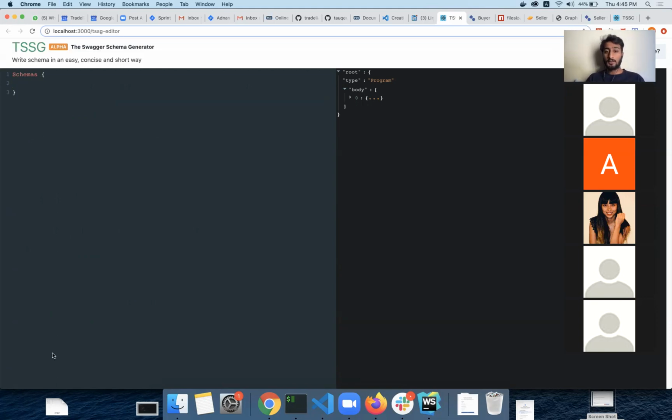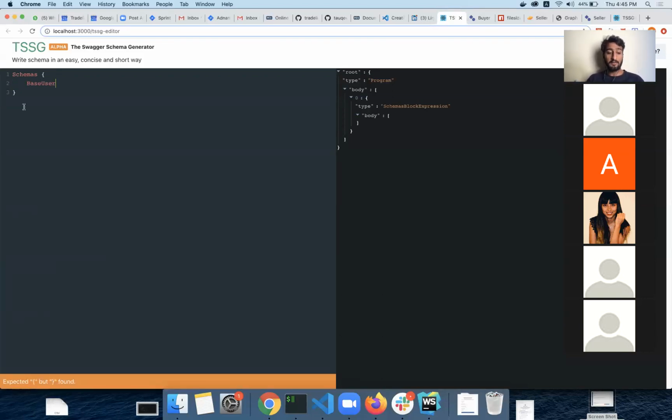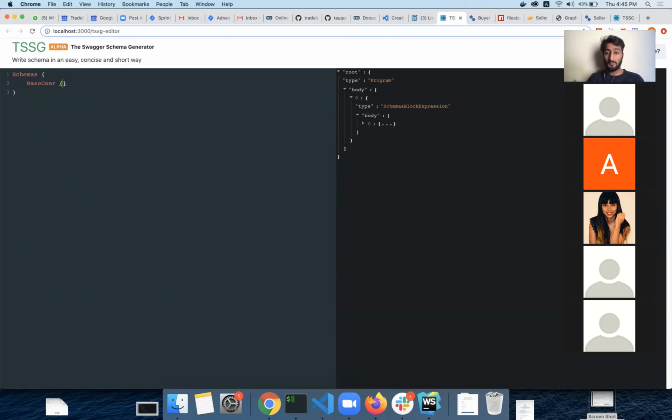Schemas block. Just look at this. This is a schema expression block, and the body is empty because we don't have anything here. As soon as I enter base user, you will have this kind of error here, which is going to tell you what it is expecting from you. It is expecting an opening and closing bracket. Okay, so once you write it, it will have this type, schema expression, which has the name of this base user.